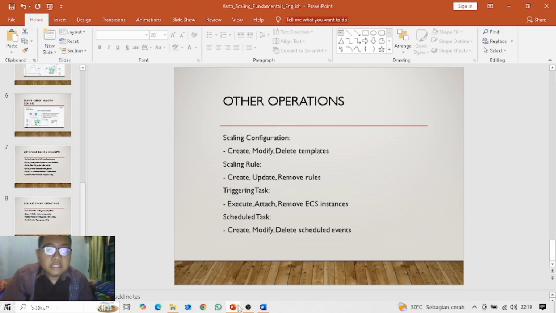And the last is scheduled task. In scheduled task, the operations are create, to auto scale computing resources, and modify and delete, to update and remove scheduled events.